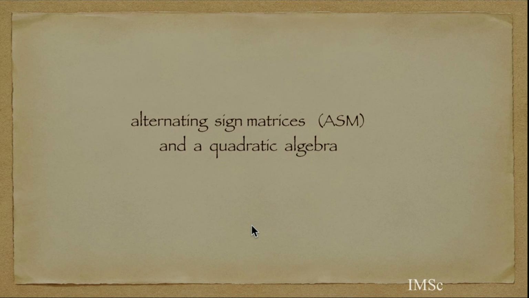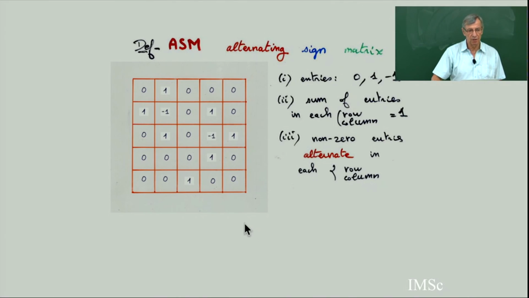Okay, so the next example is alternating sign matrices. So what is an alternating sign matrix? Definition: it's an n by n square matrix with entries equal to 0, 1, and minus 1.